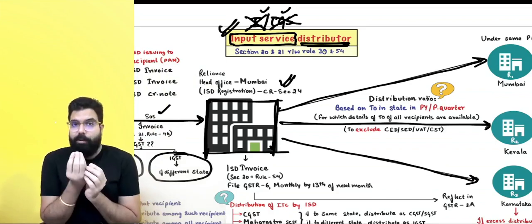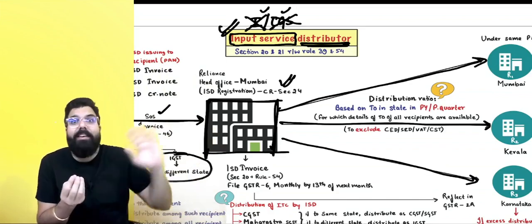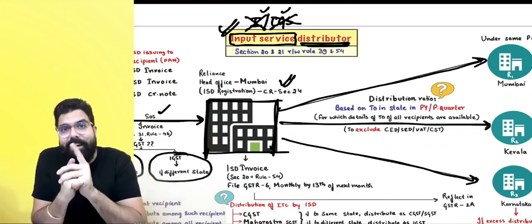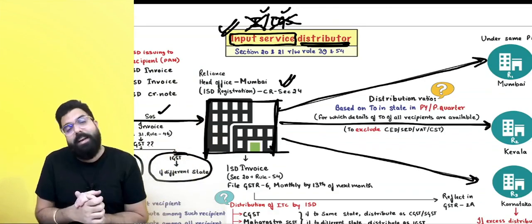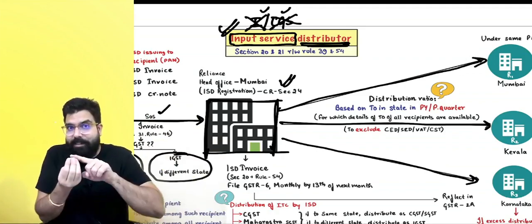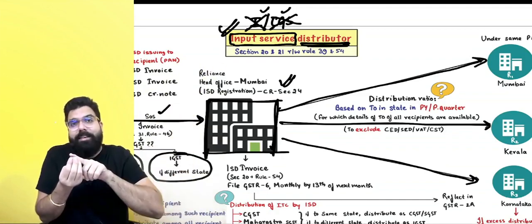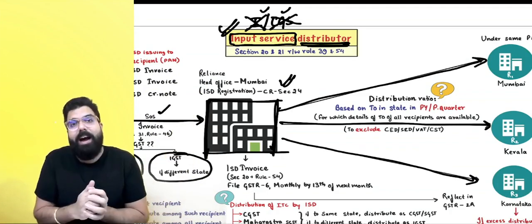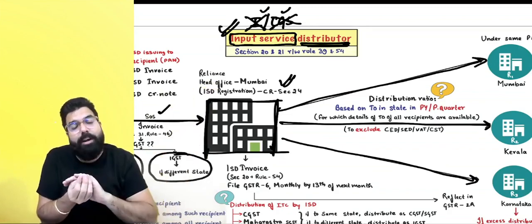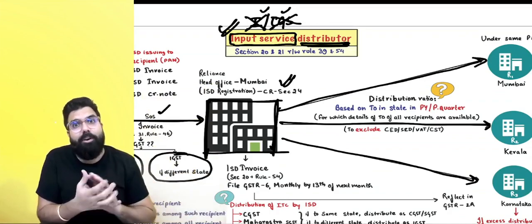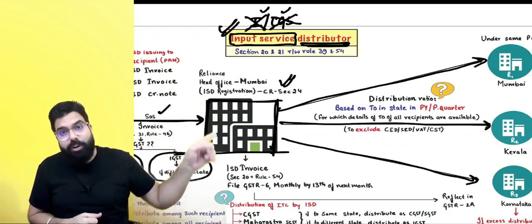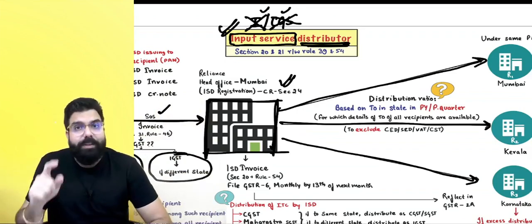If I am distributing CGST and SGST in a different state, the ISD has to distribute it as IGST. Always remember, the supplier gave a tax invoice charging CGST, SGST: same state distributed as CGST, SGST; different state distributed as IGST. If the supplier gave an invoice charging IGST, I will distribute it in the same state as IGST and in a different state also as IGST. Always remember, whenever you are distributing, you should distribute in the ratio of the turnover